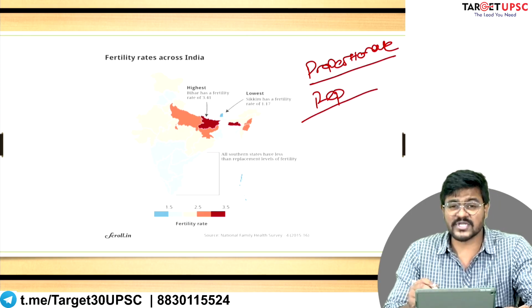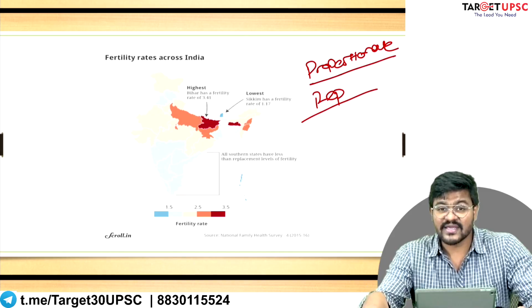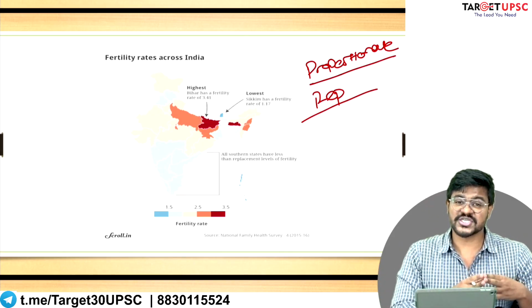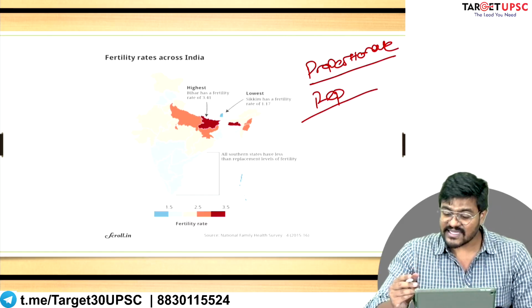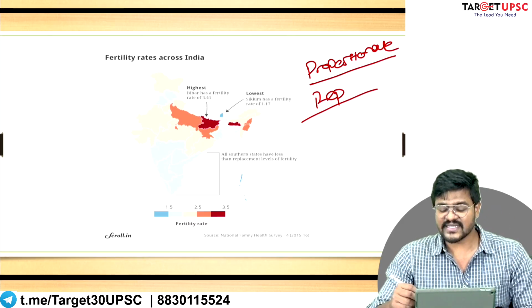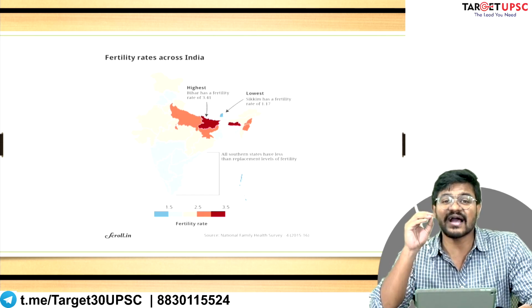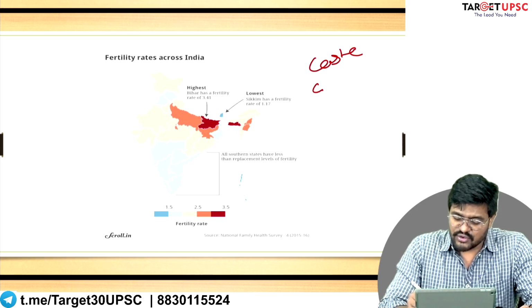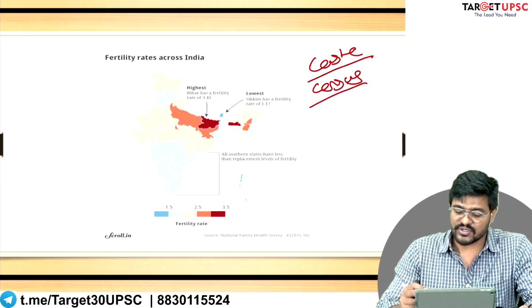Proportionate representation, what does it mean? That the political representation that you get is directly proportional to your share in the state's population. And that is why some political parties and some leaders and some experts are calling for something called a caste census. Why do these people feel that a caste census is important? Caste census is important